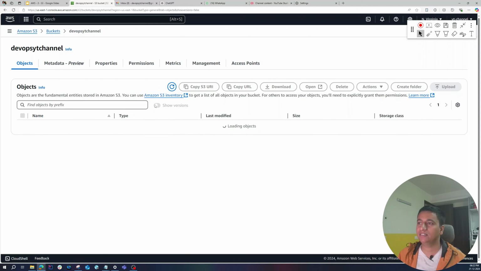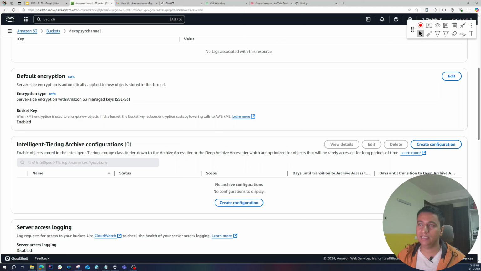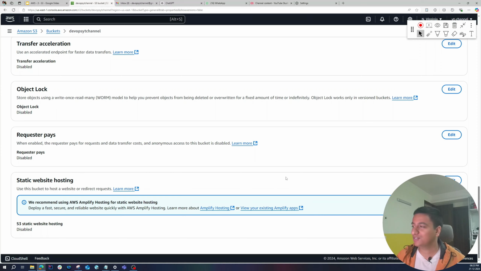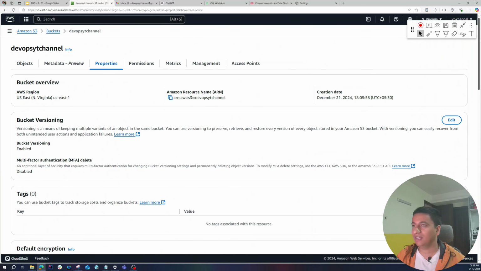Let's turn off this toggle and go back to properties. There are a lot of things here. One of them is default encryption. By default, it is using the AWS managed S3 keys. This is for encryption at rest. If you're not aware of the concept of encryption, I will make a separate video where I will explain encryption at rest and encryption in transit. By the way, you can host your static websites on S3 as well, so we will create another video for that as well.